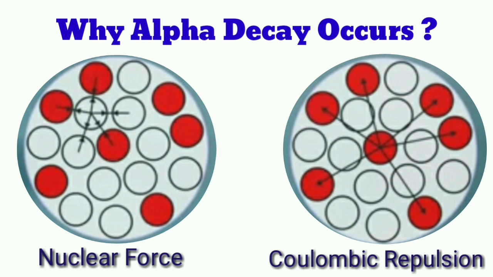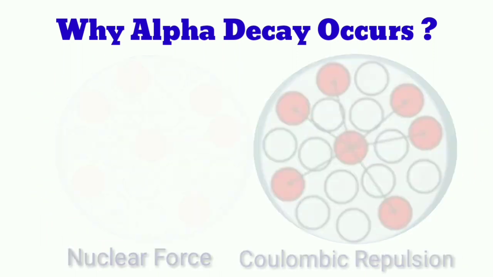It is strongest at distances of around 1 femtometer to 3 femtometer. Whenever we have a nucleus which is small or mid-range in size, the nucleons are attracted to their nearest neighbors via the nuclear force, and it easily dominates the Coulombic repulsion. This is the reason why we do not see alpha decay in small or medium sized nuclei.